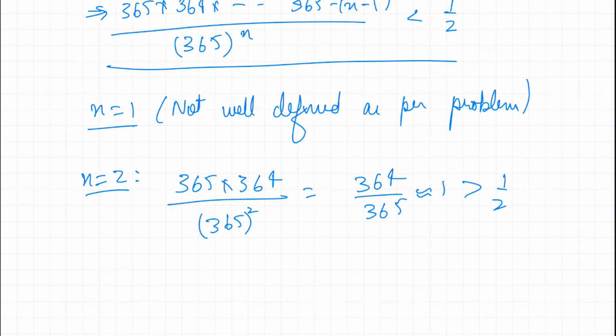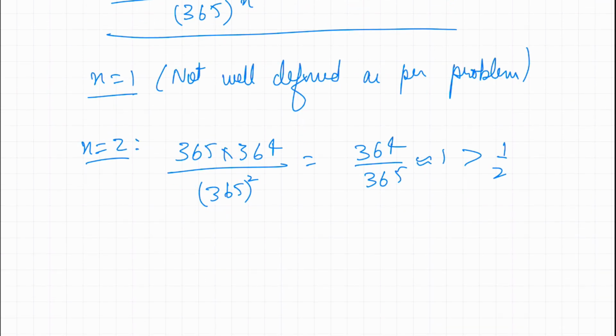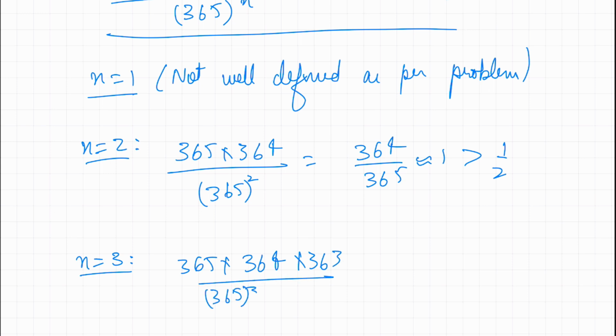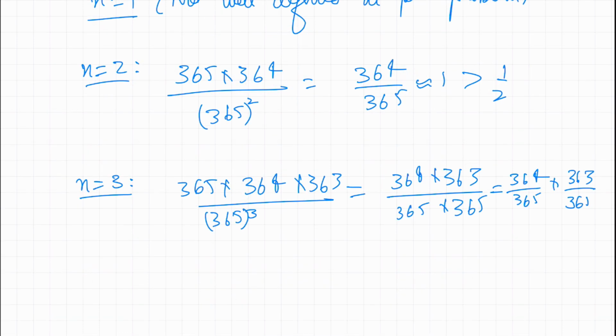So let's see what we find for n equal to 3. We get 365 times 364 times 363 upon 365 cubed. And this becomes equal to 364 times 363 over 365 times 365. So there are two numbers here, 364 by 365 and 363 by 365, and both these numbers are less than 1.